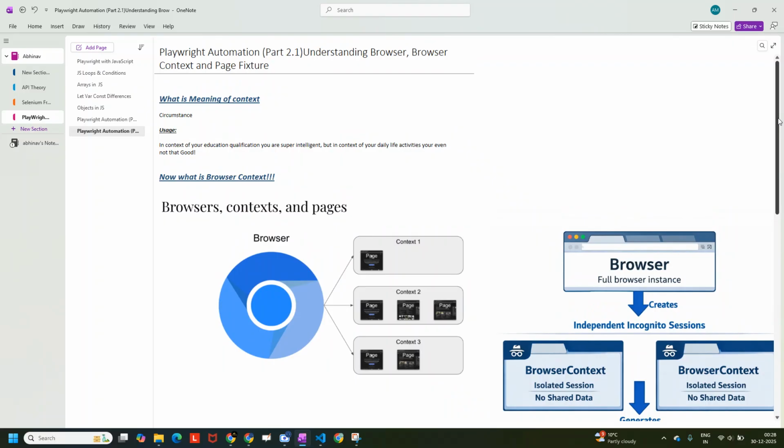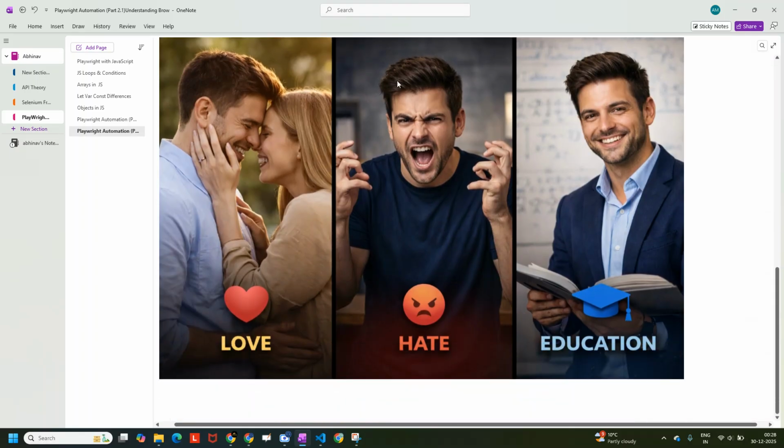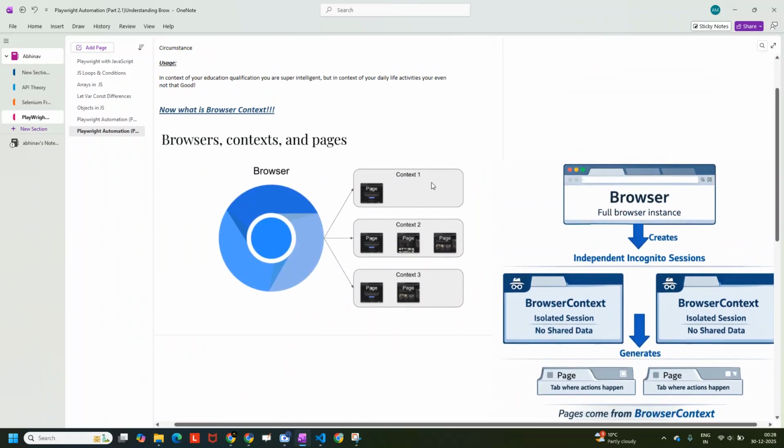Before that you need to understand what a browser is over here, right? The browser is the same, but a browser can have three different contexts. In the same way, the person remains the same, but he has three different contexts. He behaves in very different manners in three different ways. Okay, so when we talk about a browser, it is a full browser instance. Full browser instance basically means that it can be a Chrome browser, Firefox, Safari, Opera, whatever it may be. Right? So from this browser we can create three different browser contexts. Okay, and what these browser contexts are, they are just independent incognito sessions.